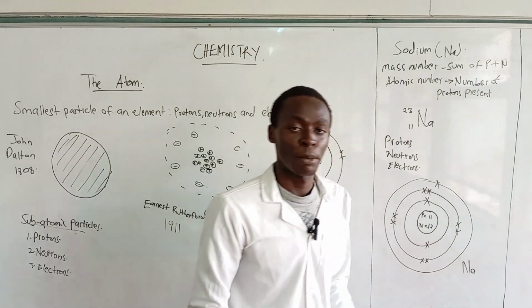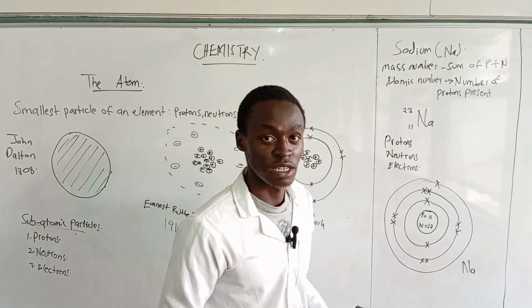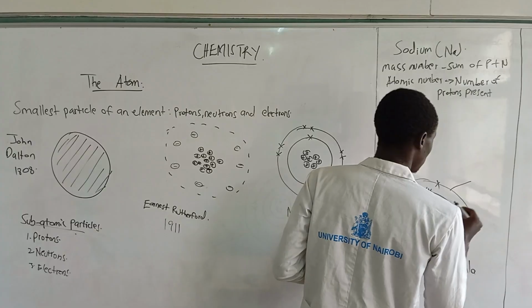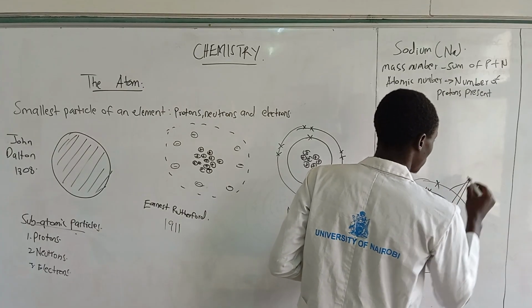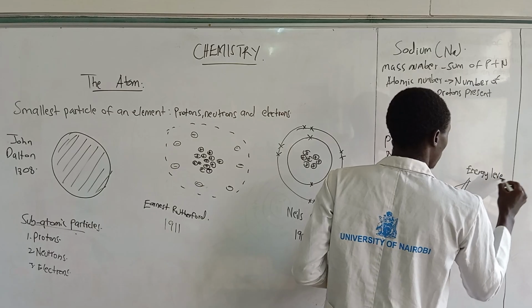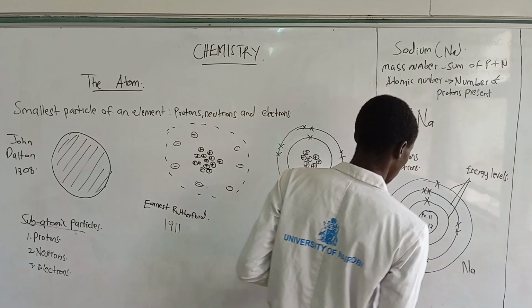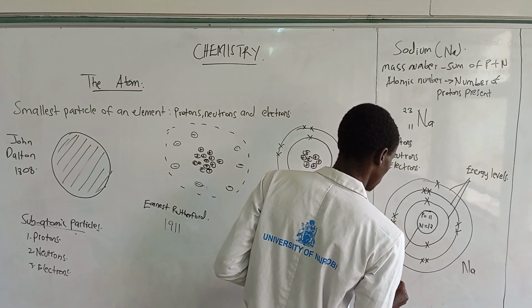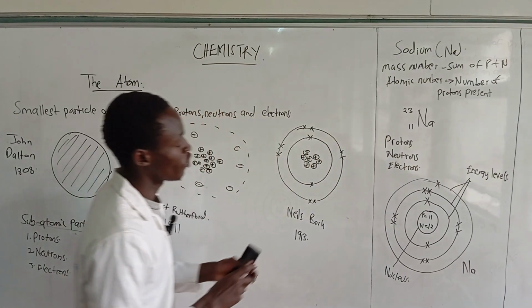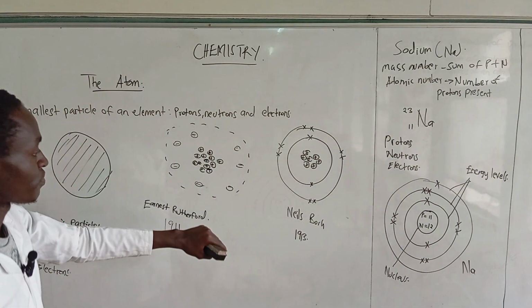Equal number of protons and electrons creates the balance in the atom. Over here, these are the energy levels, and inside here is where we have the nucleus. From this, you can see the structure of an atom.